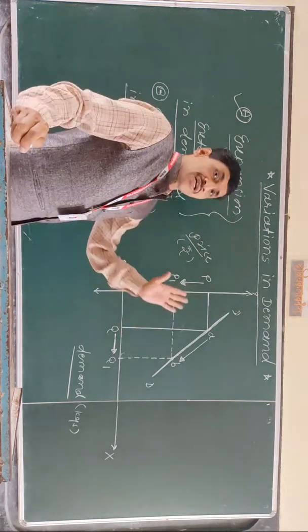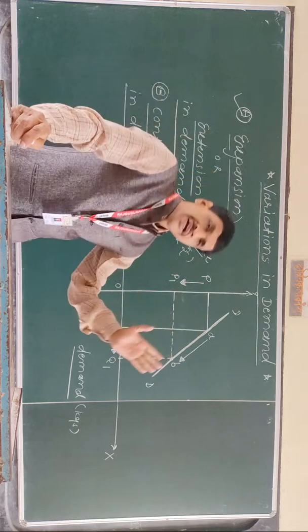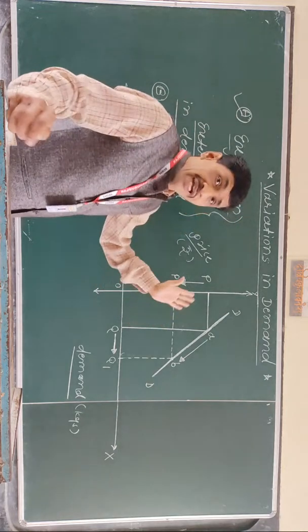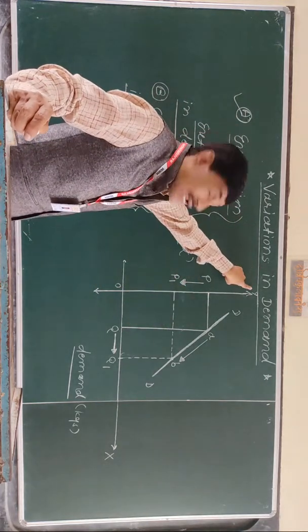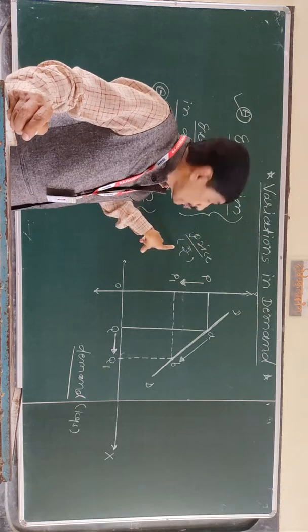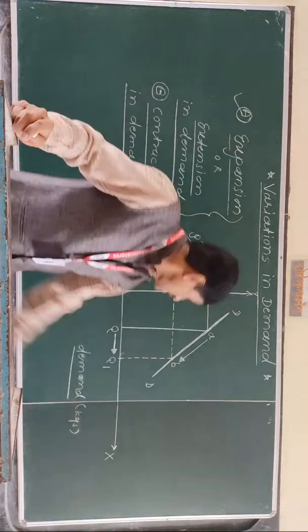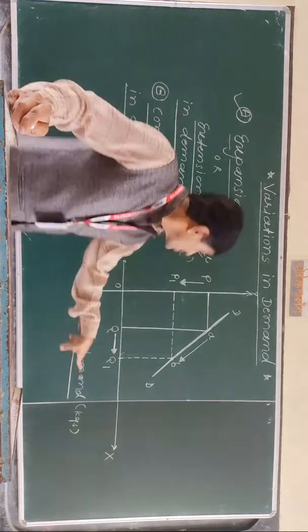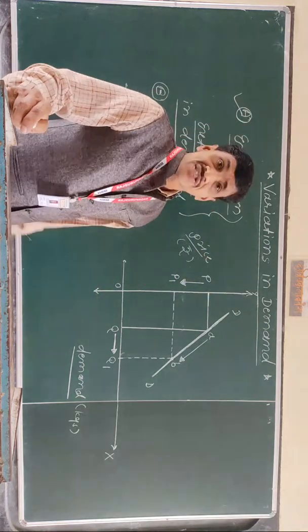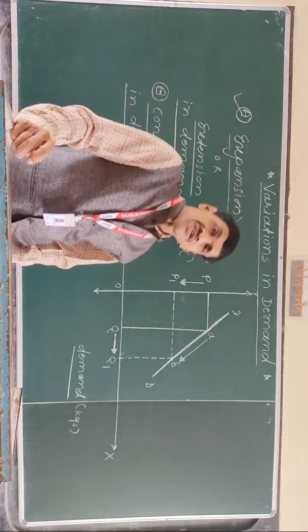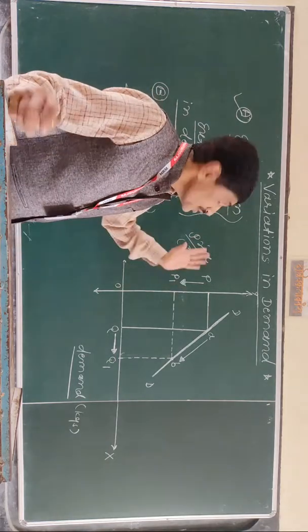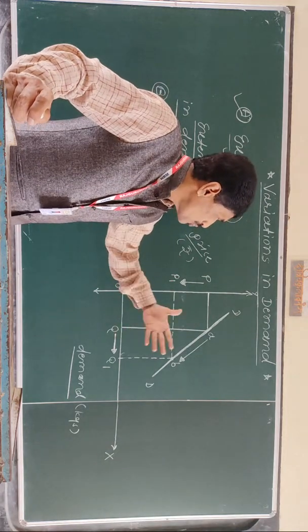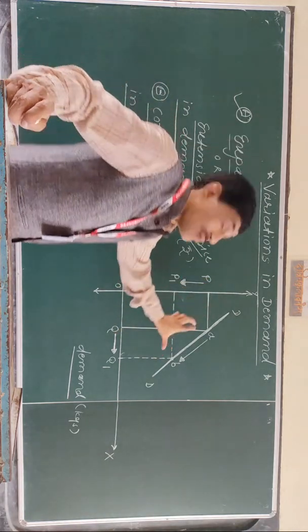So this expansion or extension in demand can be explained with the help of this diagram. The Y-axis indicates price of commodity in rupees, and the X-axis indicates quantity demanded in kilograms. In the diagram, DD is the demand curve, and the concept of extension in demand is presented only on the same demand curve.